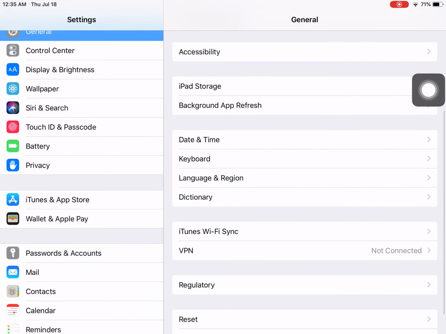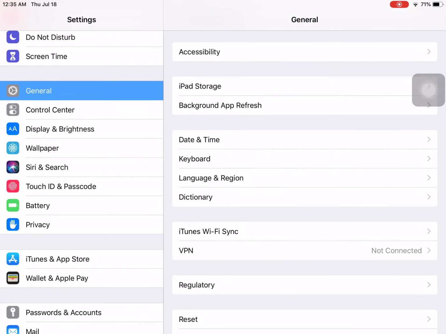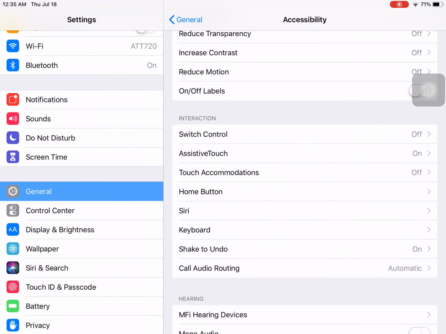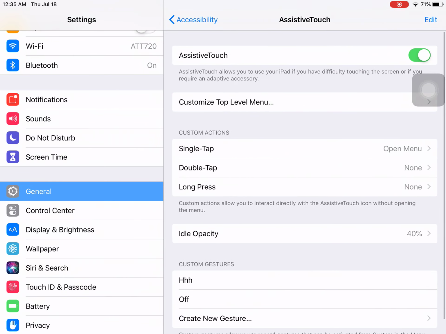Today we're going to be showing you how to get this thingy jigger on your Apple device. Okay, first you're going to go to Settings, General, Accessibility, and then Assistive Touch, then that. Okay, then that's how you turn it on.